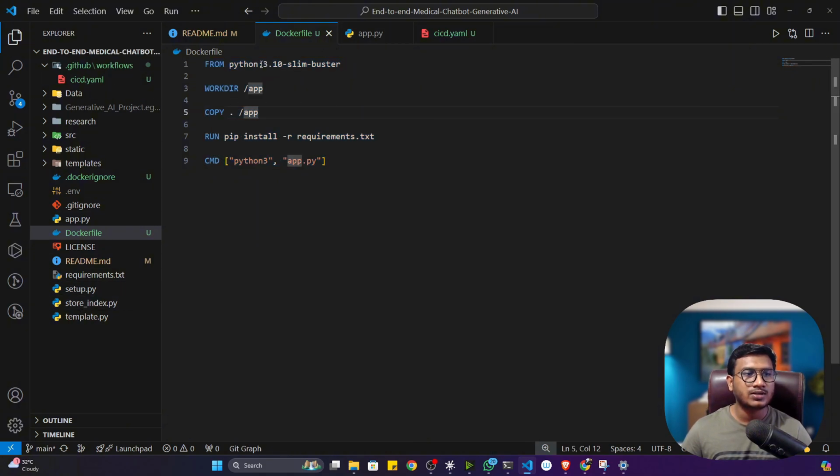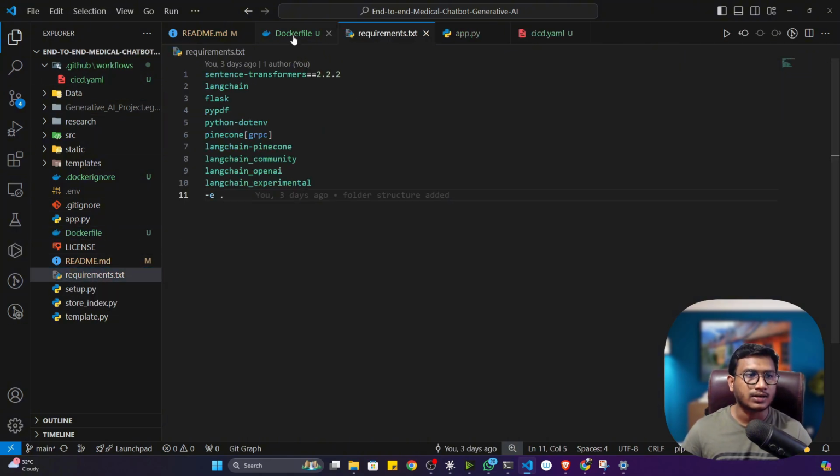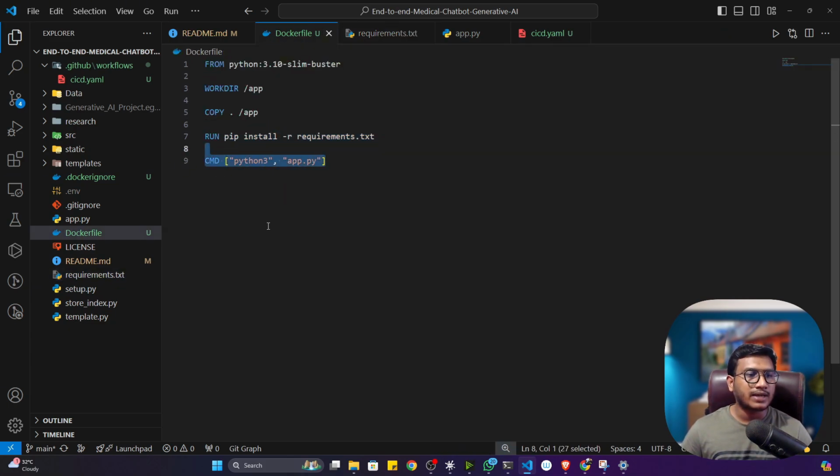I think you remember we are using Python 3.10. That's why I have taken the Python 3.10 slim buster image. Then the working directory, it will create a working directory called app. Inside that it will copy all the source code. Then it will install the requirements, whatever requirements we are having here. Got it? Then it will execute the python3 app.py command. That means my endpoint would be executed, my application would be running.